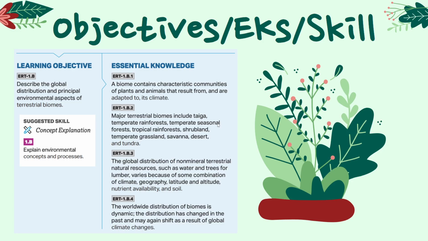Our objective for the day is to be able to describe the global distribution and the environmental conditions of land-based or terrestrial biomes. We will talk about how the plants and animals that live in a biome are adapted to that unique climate. We will go over major terrestrial biomes for APES, and we'll talk about how the worldwide distribution of biomes is subject to change if our climate changes. Finally, the environmental science skill will be explaining an environmental concept or process.